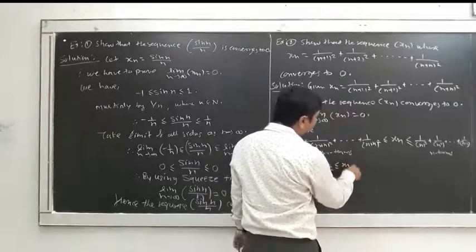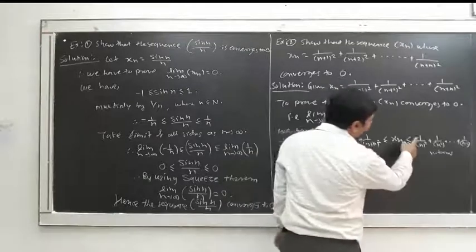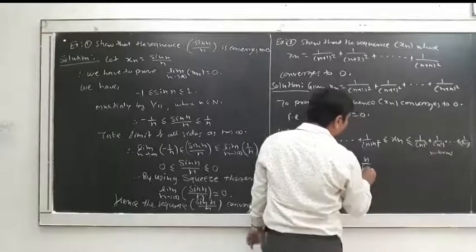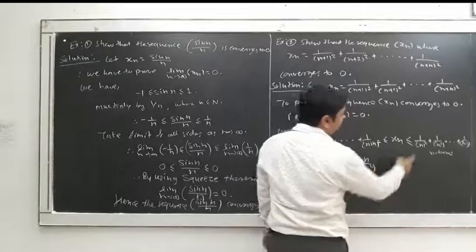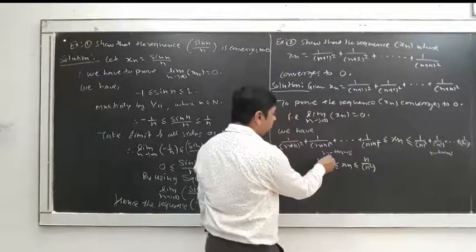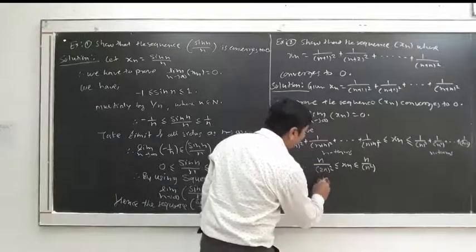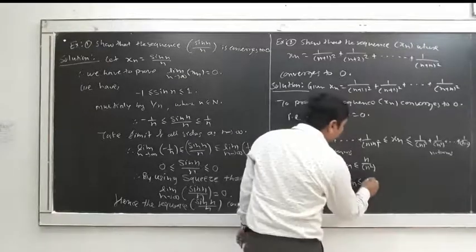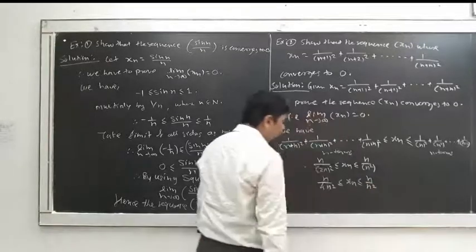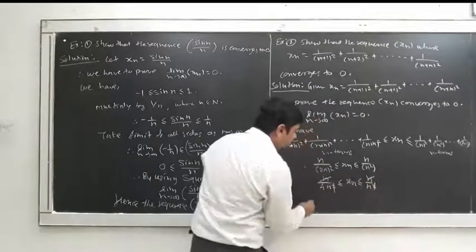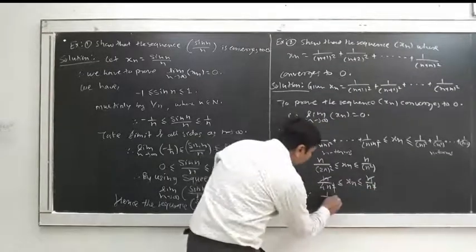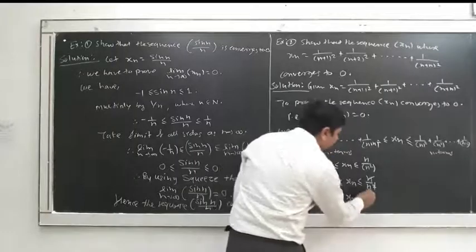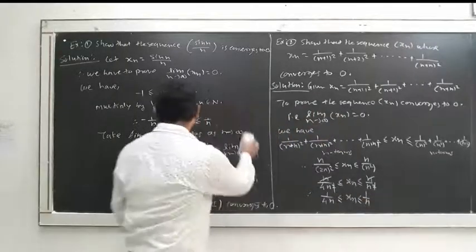That is less than or equal to xn, and xn is less than or equal to, again here are n terms, so the addition of numerators is n and the denominator is the same, which becomes n upon n square. Now simplify: n upon 4n square is less than or equal to xn is less than or equal to n upon n square. Cancel one n. What is remaining? 1 upon 4n is less than or equal to xn is less than or equal to 1 upon n.